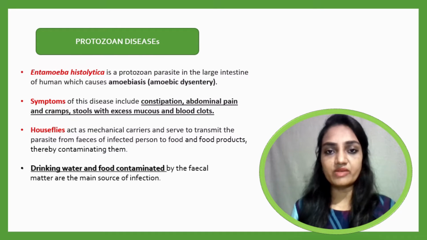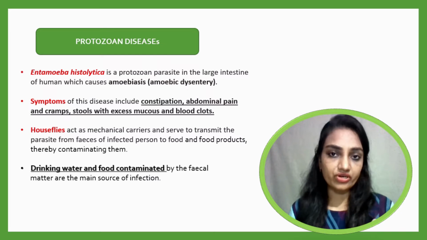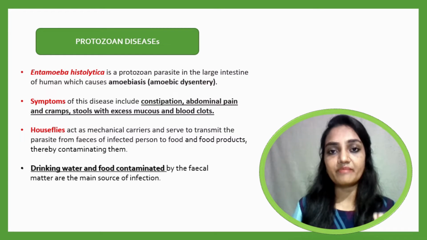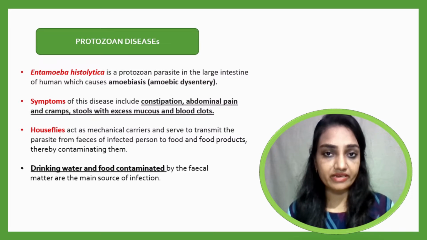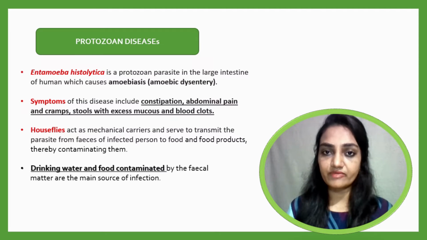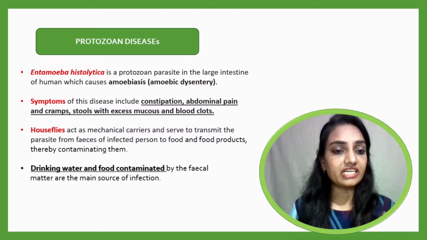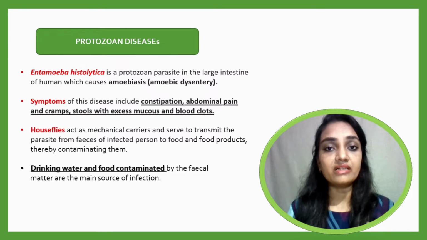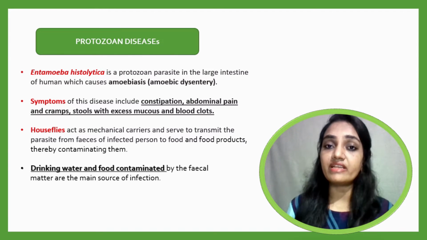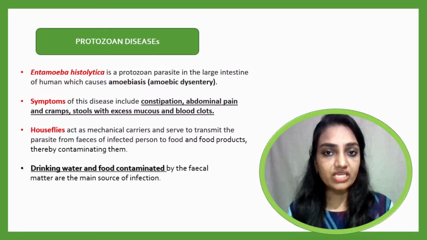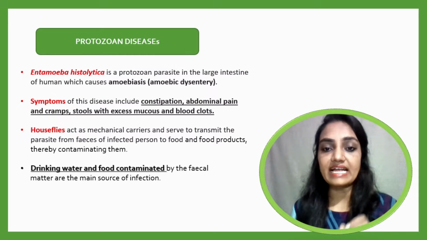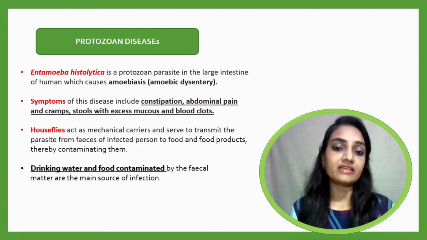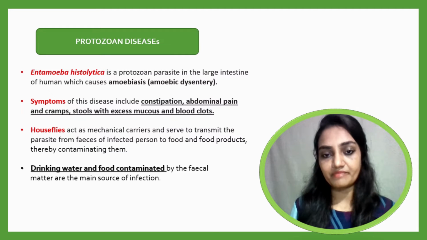Now the second thing you must know is the target organ. When any organism attacks the human, one particular organ will be affected by that causative agent. Here, when Entamoeba histolytica enters the human body, it will attack the large intestine. So here the target organ is the large intestine. Due to infection of the large intestine, amoebiasis will develop in the person.